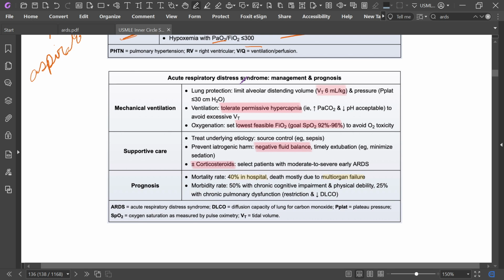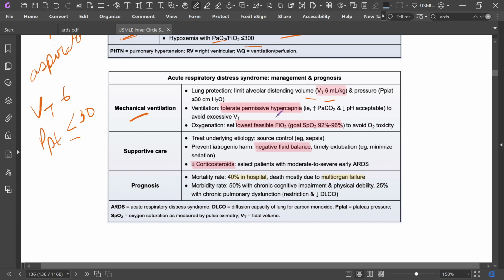In ARDS, there is lung protection, ventilation, and oxygenation. So in mechanical ventilation, for lung protection, limit alveolar distending volume. In ARDS, tidal volume should be kept at 6 ml per kg, and plateau pressure should be less than or equal to 30 centimeters of water.